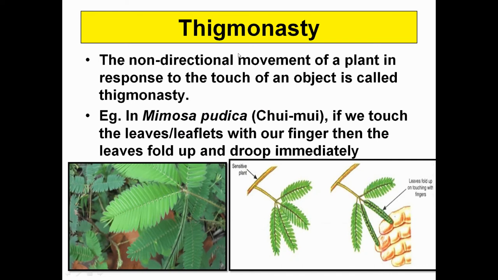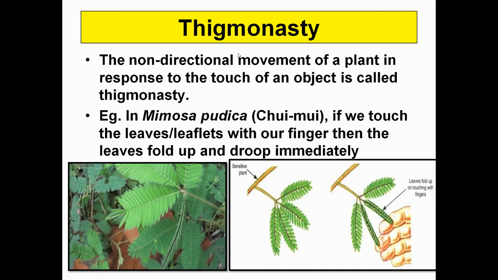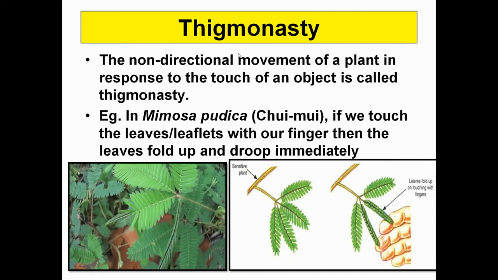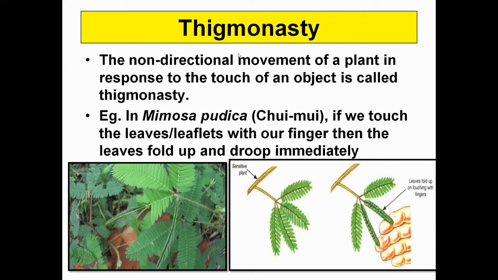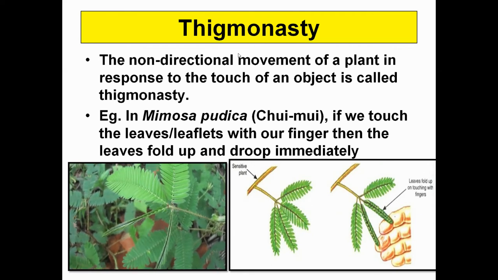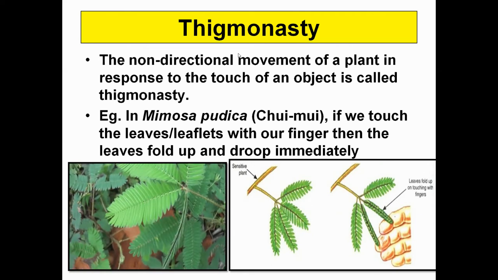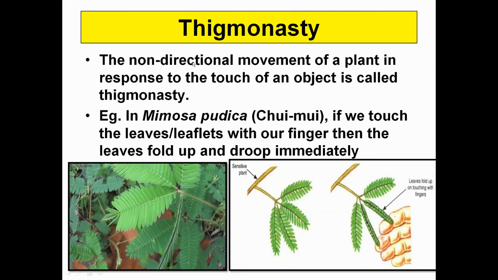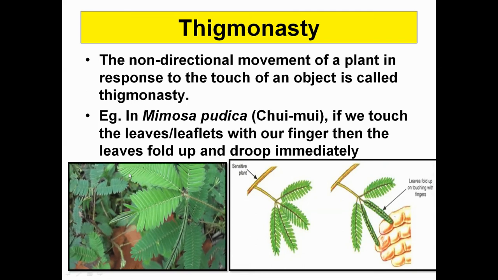First of all, thigmo, as I have told you, always means touch. The non-directional movement of the plant in response to touch of an object is referred to as thigmonasty, and this is one of the beautiful animations you can enjoy.